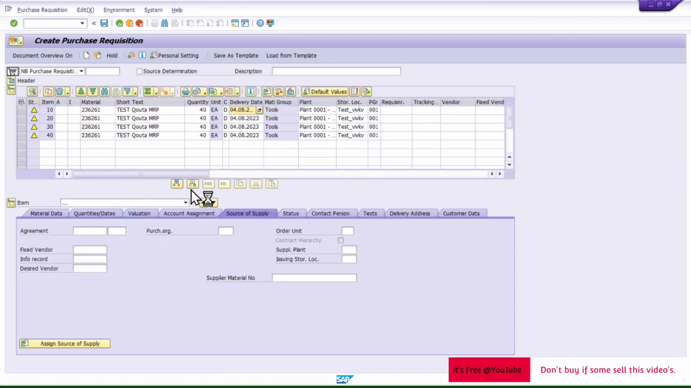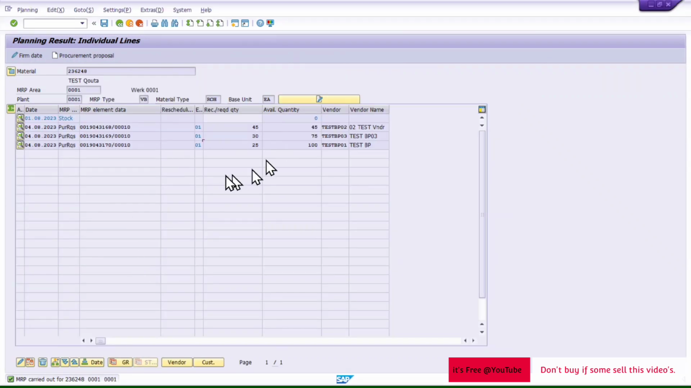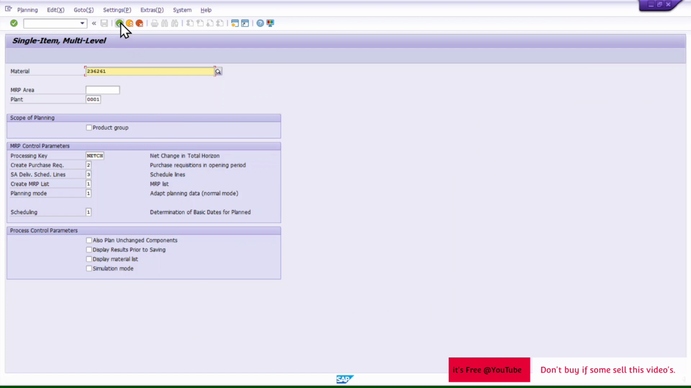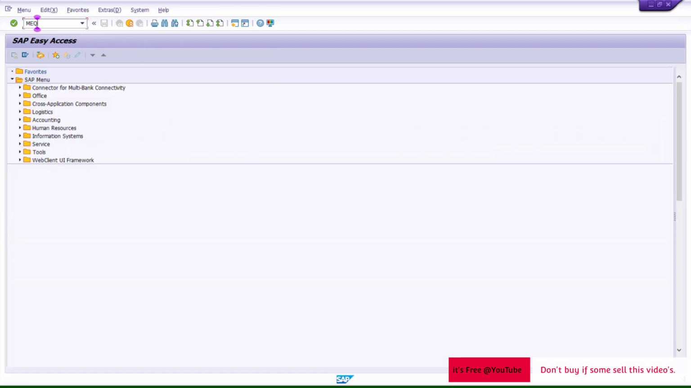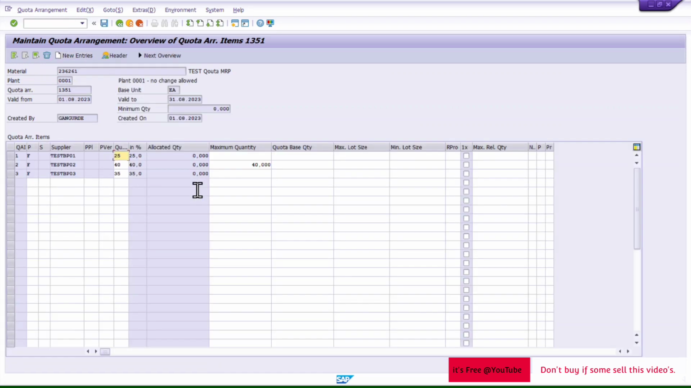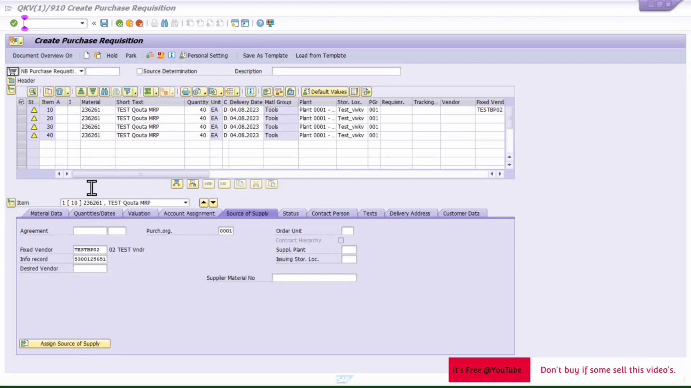Yeah. So what this maximum quantity will do, we will go one by one. For the first line item, I am assigning source of supply, so the system will assign BP2. Why BP2? Because in my quota, in MEQ1, I have maintained maximum quantity 40, and here the highest quota is BP2, so BP2 is selected.